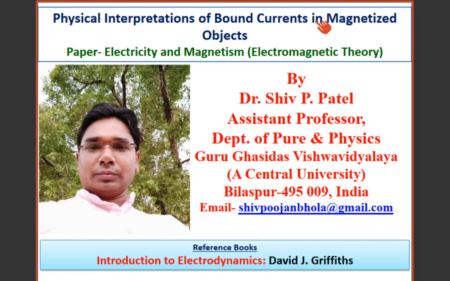If the material becomes magnetized, it means within the material there are a large number of tiny dipoles. If you want to study the nature of that particular material which is magnetized, then we have to find out the magnetic field of that particular material.